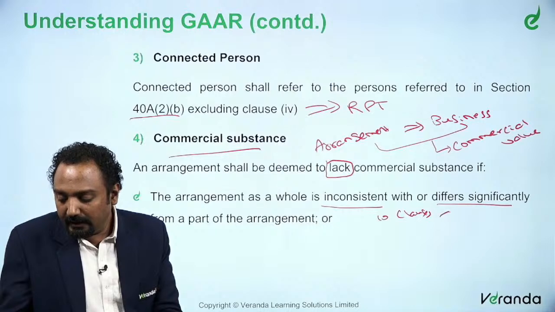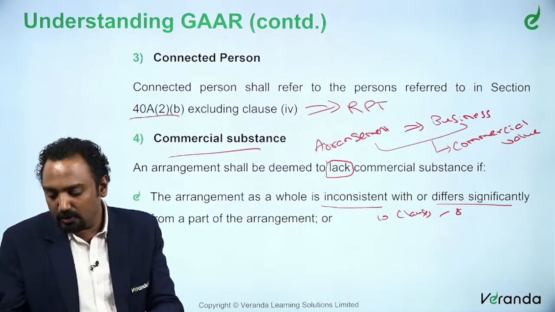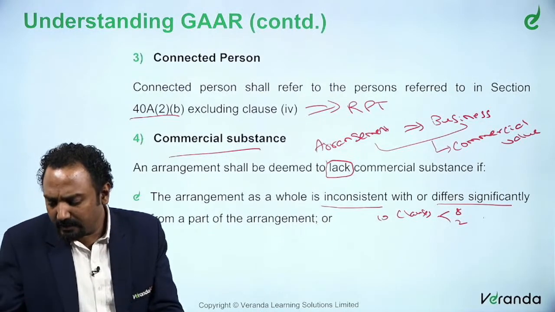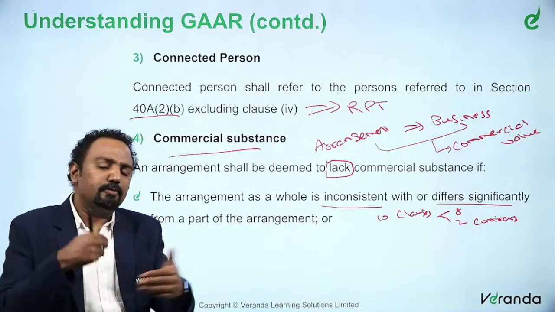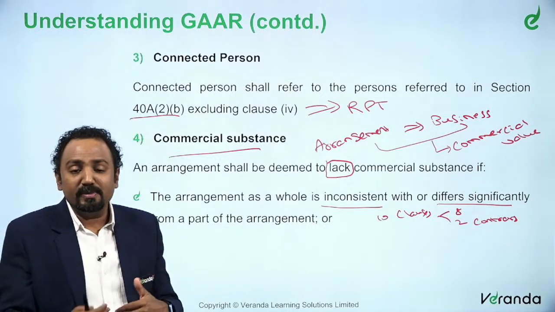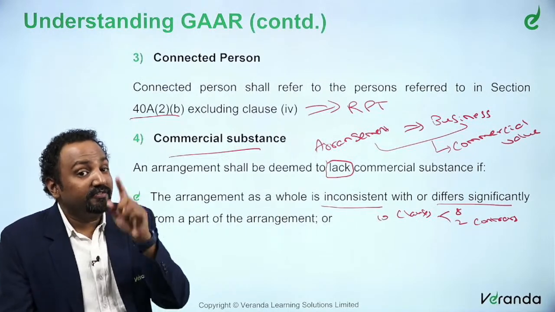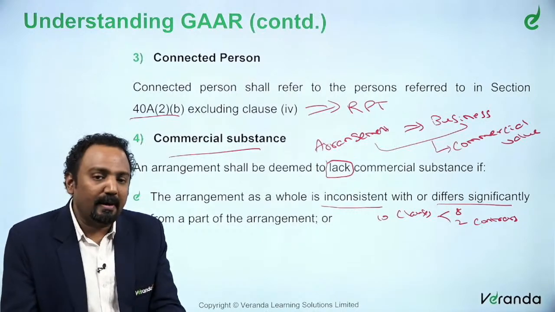Right? In that, 8 speaks about some value, and 2 speaks about something contrary or something not in relationship with what 8 is discussing. It could be inconsistent, or it could differ significantly from a part of the arrangement.